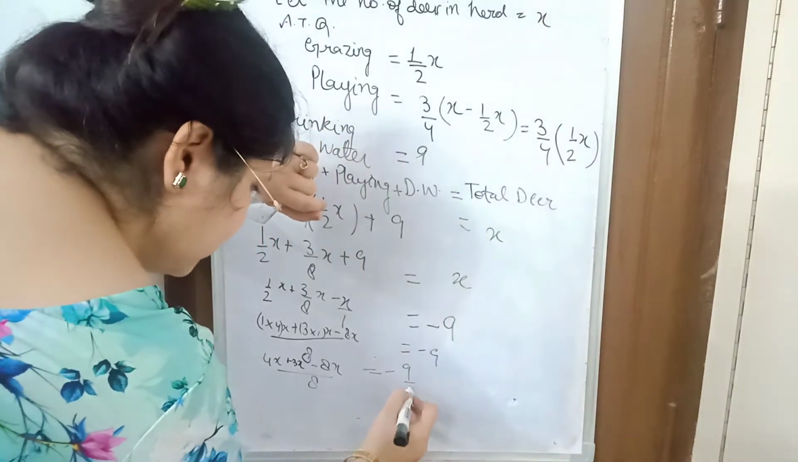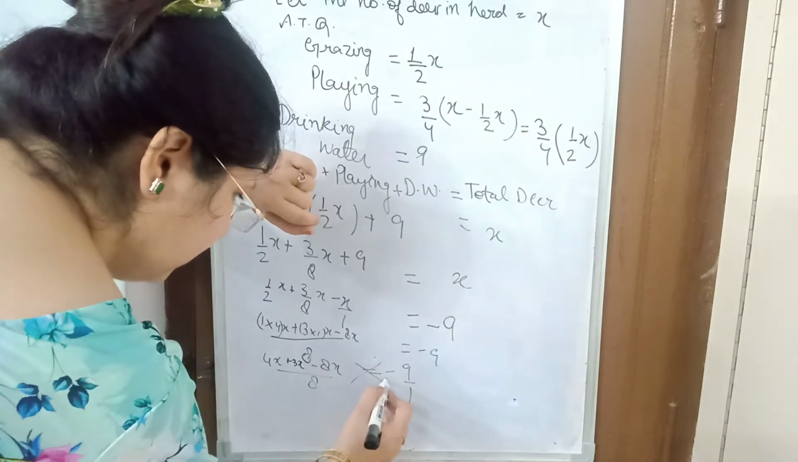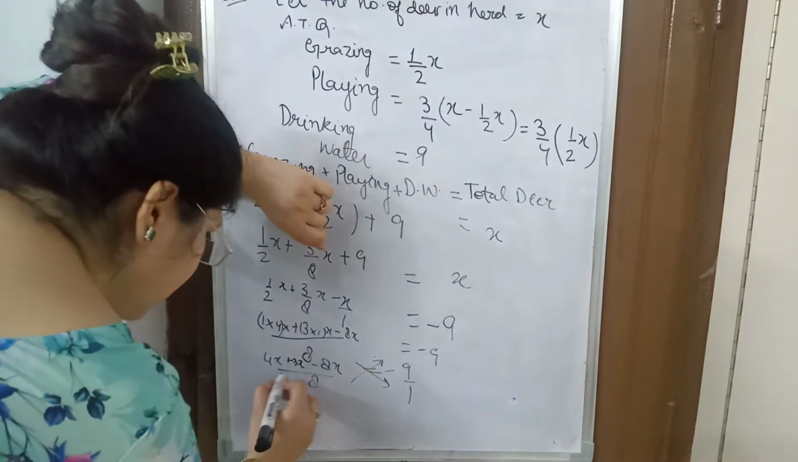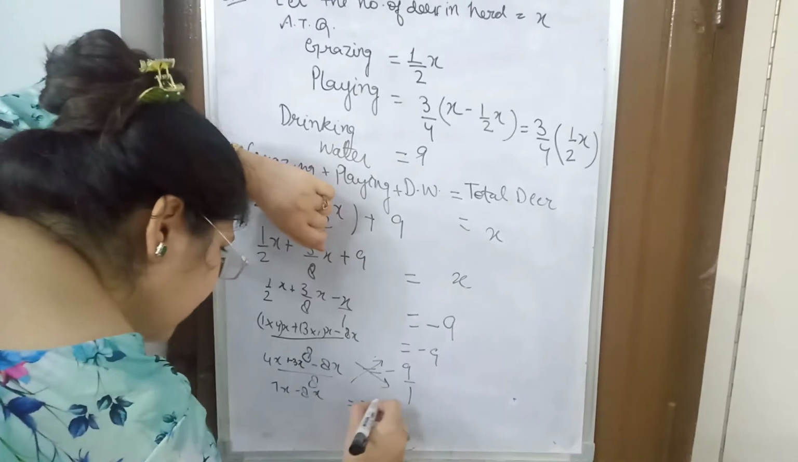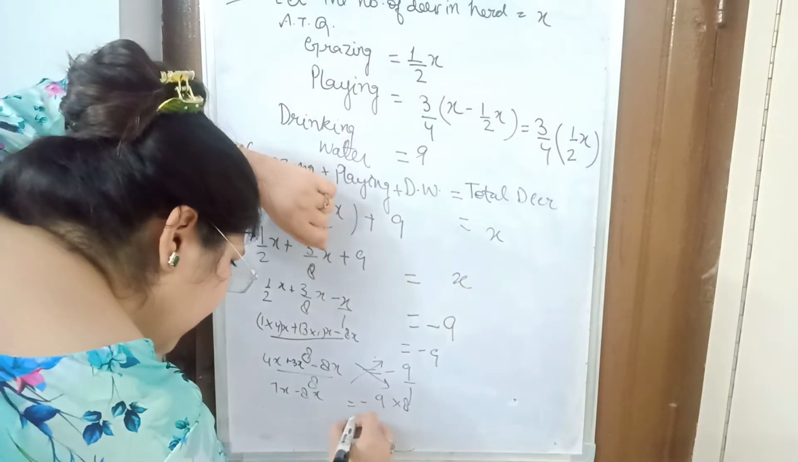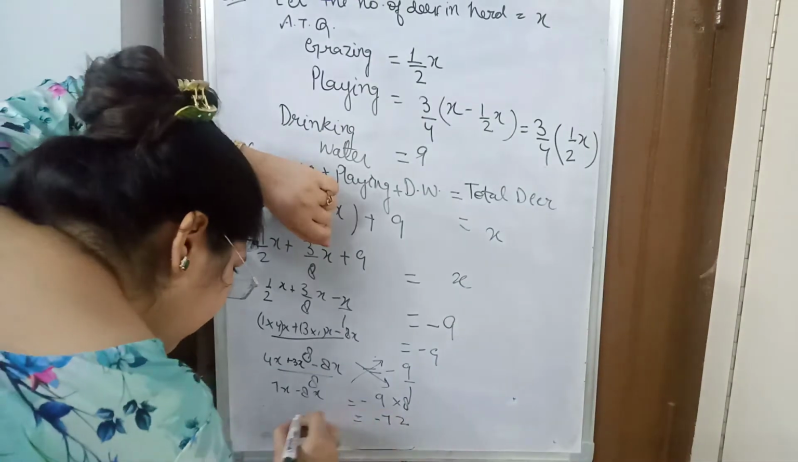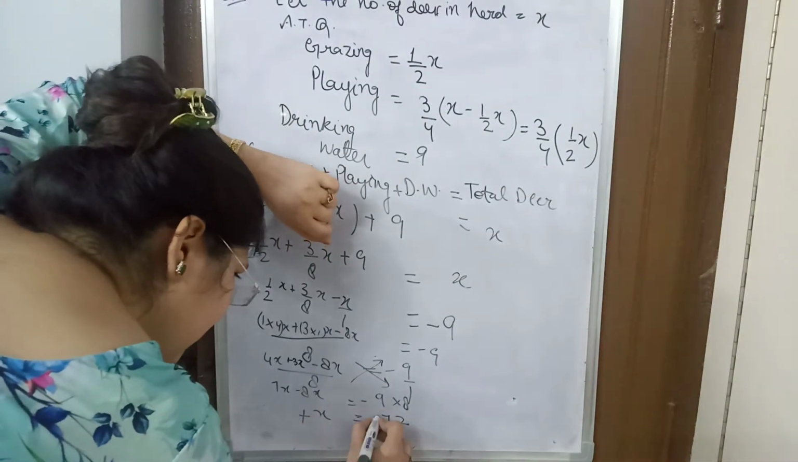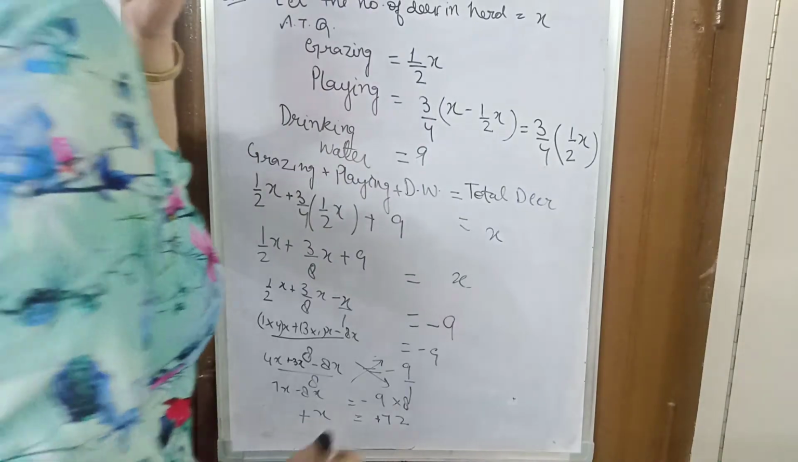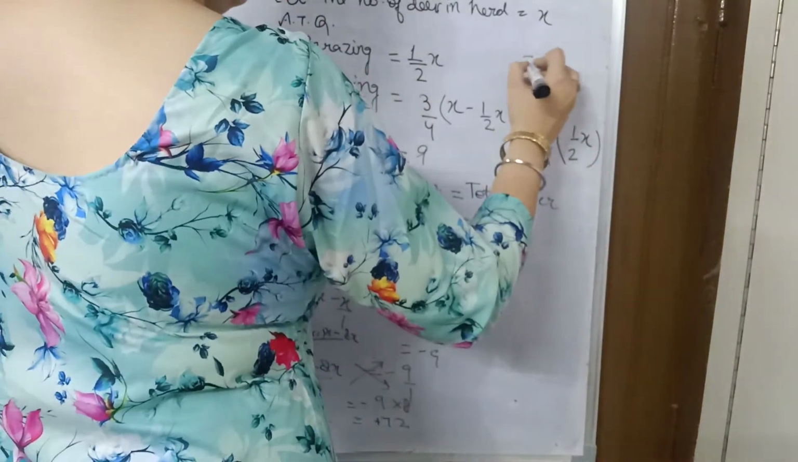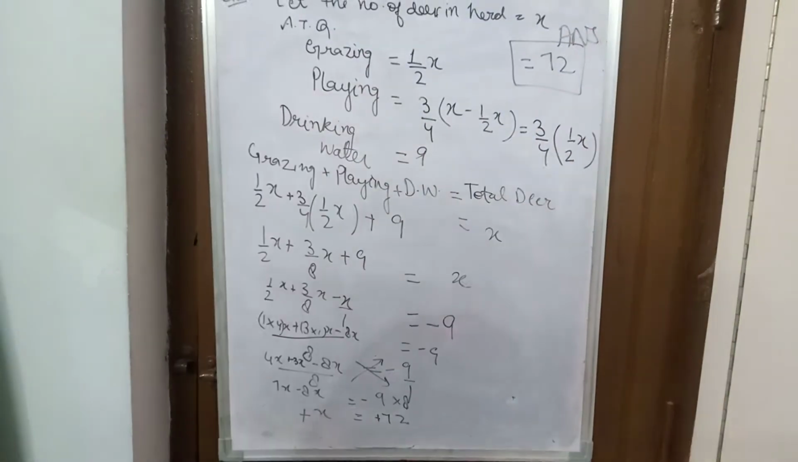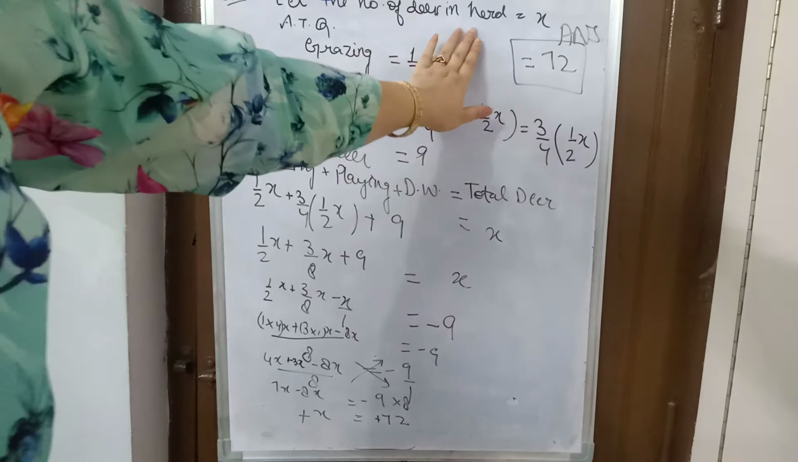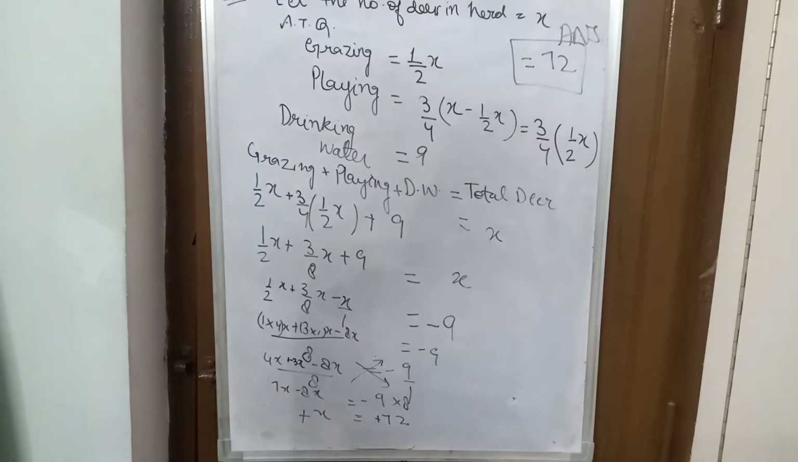Then cross multiplication will be done like this. 4x plus 3x is 7x minus 8x, and this is minus 9 multiplied by 8. 9 8s are 72, and minus x. Minus minus gets cancelled, and the value of x will be 72. So total number of deer will be 72. Okay, this is the answer. Clear? I hope it is clear to all. So number of deer in the herd are 72. Clear? This is the answer.